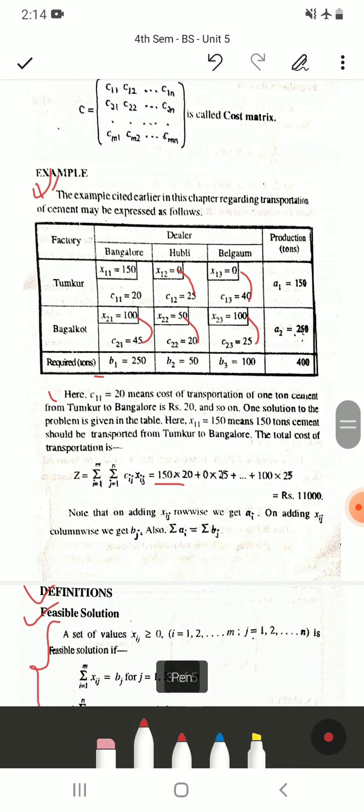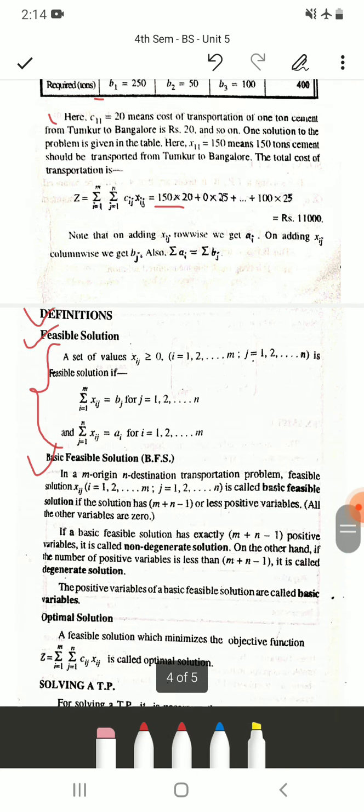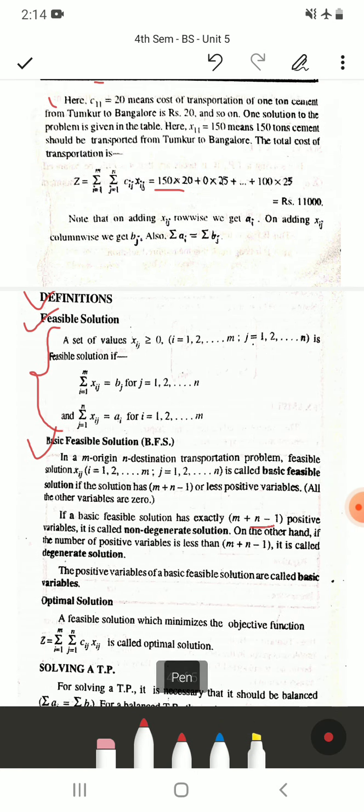So in this problem you can see M is 2 and N is 3. So substitute the values of M and N and check the number of positive variables. That is 2 plus 3 is 5, 5 minus 1 is 4, so we can say that it is a non-degenerate solution. If the number of positive variables is less than that, then we say that it is a degenerate solution. So in general, we say a basic feasible solution is a solution that has M plus N minus 1 or fewer positive variables.